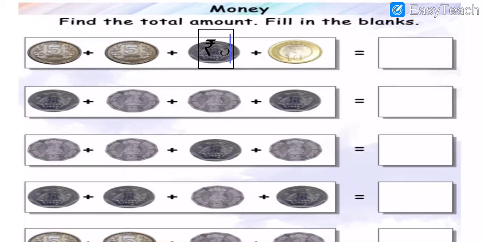And what do you have to do, my dear students? You have to note down all these things with me in your book. Okay, 5 rupees coin. Then after which coin is next? Again a 5 rupees coin is there. Then after here is a 1 rupees coin. So now I am going to mention here 1 rupees coin.